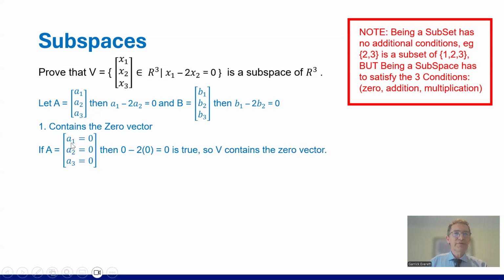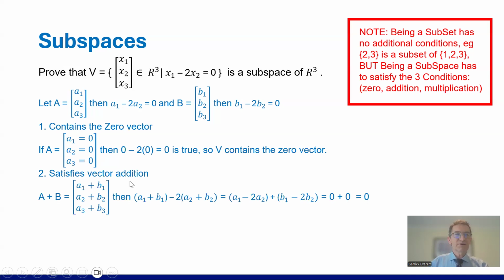So if A equals A1 is 0, A2 is 0, A3 is 0, then let's apply the condition. 0 minus 2 times 0, we're taking that 0 and that 0 specifically because A1, A2 equals 0 is true. So V contains a zero vector. Tick, we got the first one. Next, satisfies vector addition. So let's do the second one.